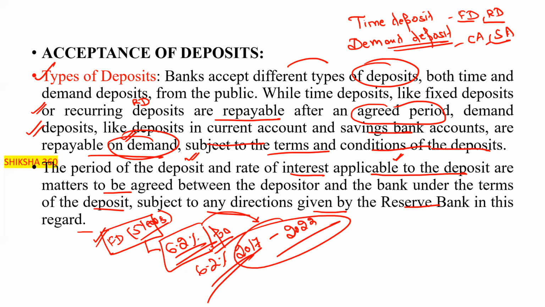Clear? So we can say that this is an agreement between you and the bank that they will provide you the 6.2% interest rate up to this much tenure. After this tenure, after the renewal time, the bank will pay you interest as per the prevailing interest rate. So this comes under the acceptance of deposits.